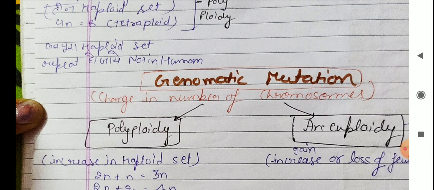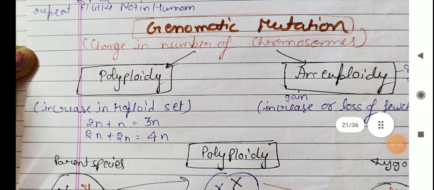Genomatic mutation may be of two types: a change in the number of chromosomes. When the chromosome number is changed, it is called genomatic mutation. It may be of two types, polyploidy and aneuploidy. What is polyploidy? An increase in the haploid set. When the whole set of chromosomes is increased, it is called polyploidy.